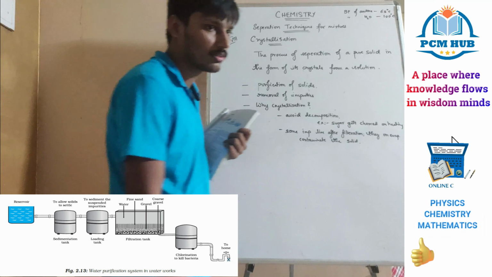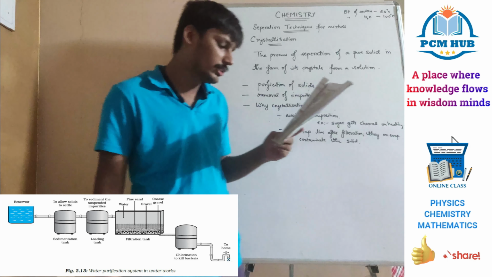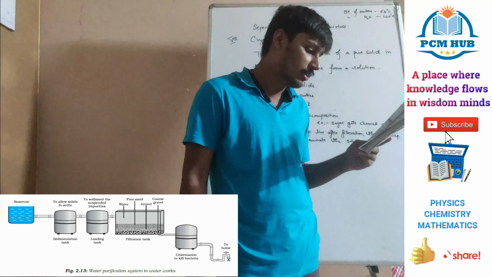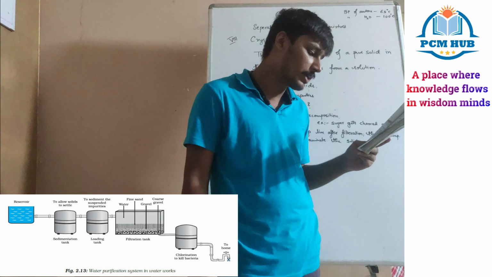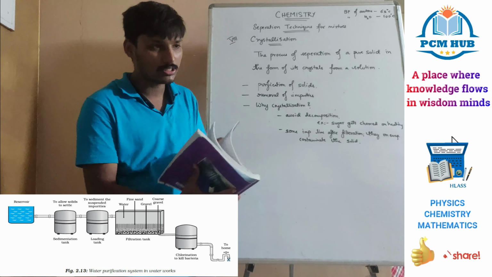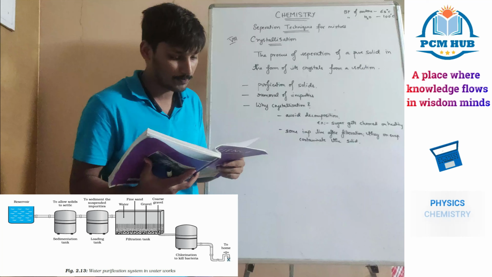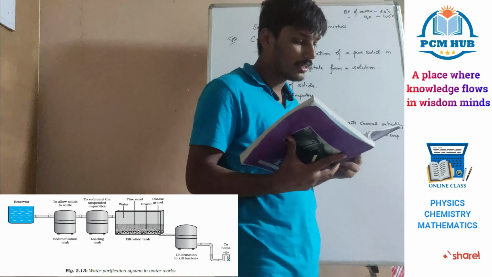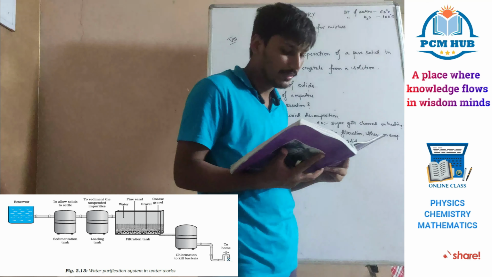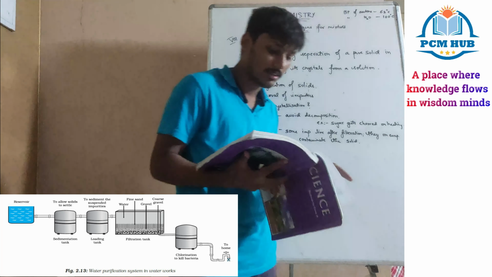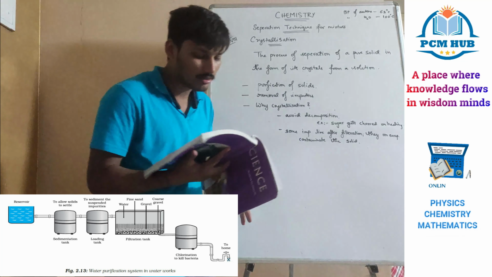Thus, by choosing one of the above methods according to the nature of the compounds of the mixture, we get pure substance. With advancements in technology, many more separation techniques have been derived, but these are the basic things. In cities, drinking water is supplied from waterworks. A flow diagram of typical waterworks is shown in figure 2.13. From this figure, write down the process involved in supply of drinking water to your home. I already told the process in waterworks. See how they take from the reservoir: sedimentation, then decantation, then filtration, then chlorination to kill the bacteria and bleaching, and then it is sent to homes. That is something about these processes.